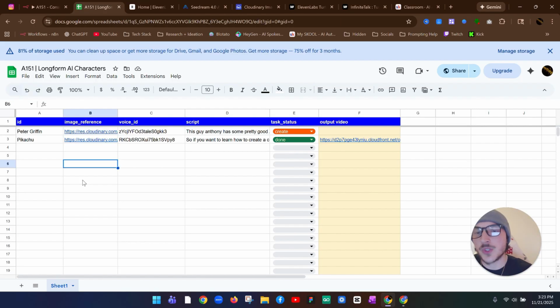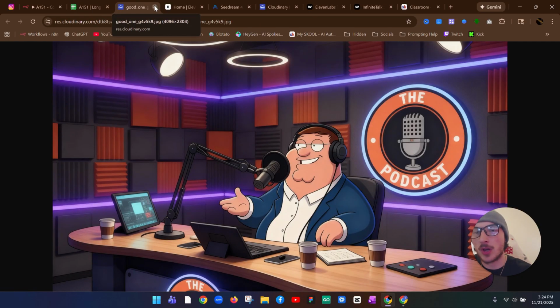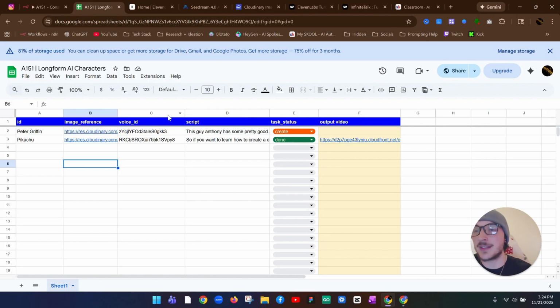Pretty good. So now if you want to create this for yourself, I'm going to show you exactly how you can do that. And we start off with the image. So you want to create a high quality image just like this one. That way we can host it on Google Sheets. That way we could send it into n8n. So it sounds a lot more complicated than it really is.